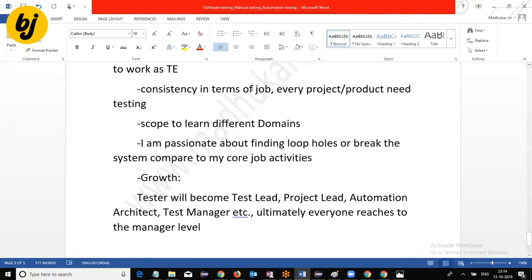Now, okay, any graduate is eligible, but is some skill set required for a test engineer?